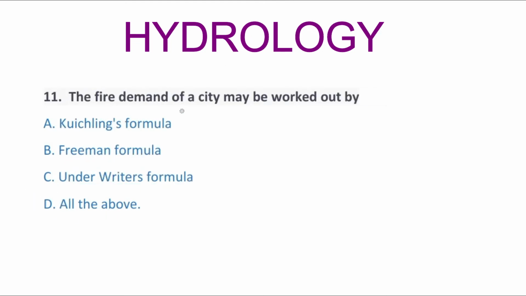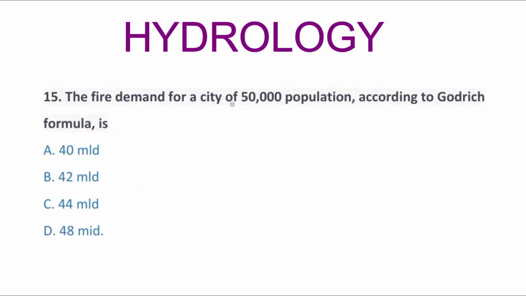The next question, the fire demand of the city may be worked out by option A, Kuchling formula, option B, Freeman formula, option C, Underwriters' formula, option D, all the above. So the correct answer is option D, all the above. The next question, the fire demand for a city of population 50,000 according to the Buston formula, option A, 40 million liters per day, option B, 42 million liters per day, option C, 44 million liters per day, option D, 48 million liters per day. So the correct answer is option C, 44 million liters per day.